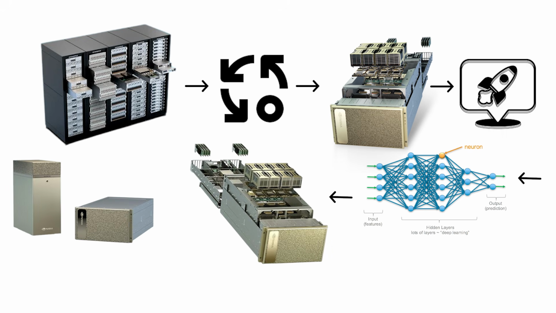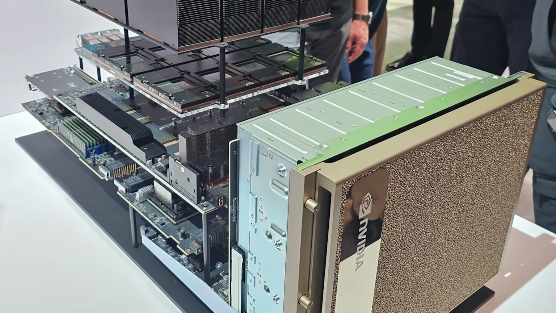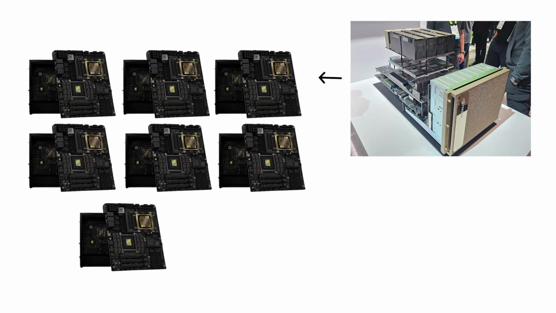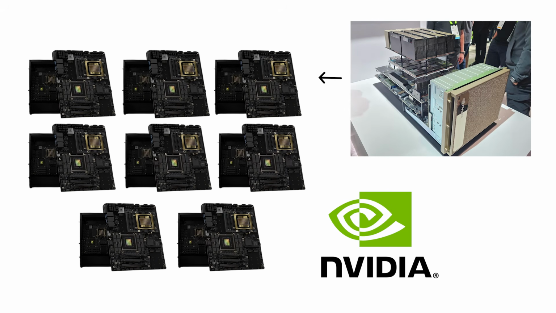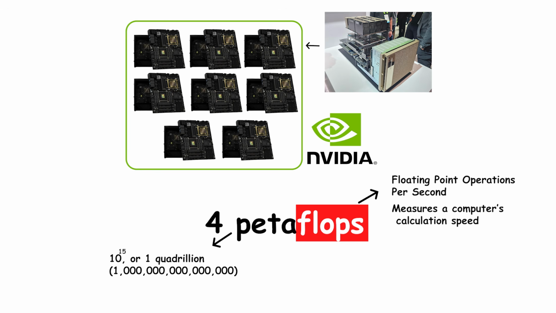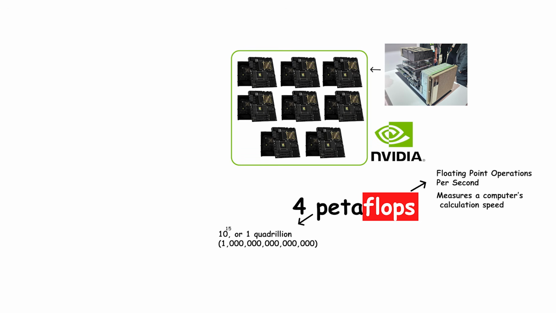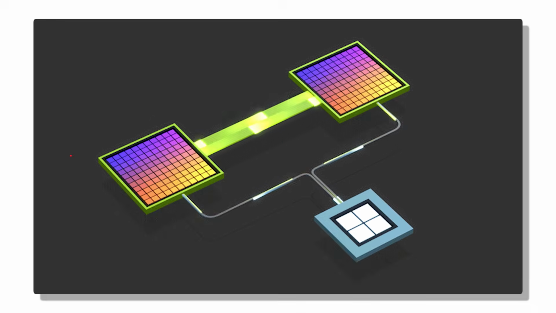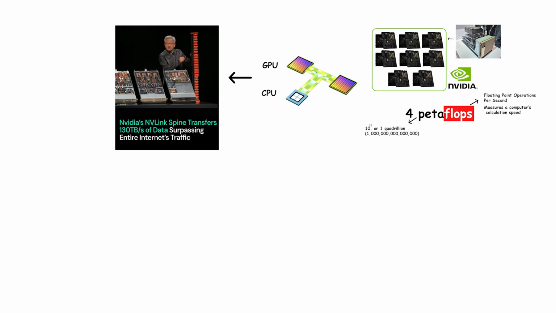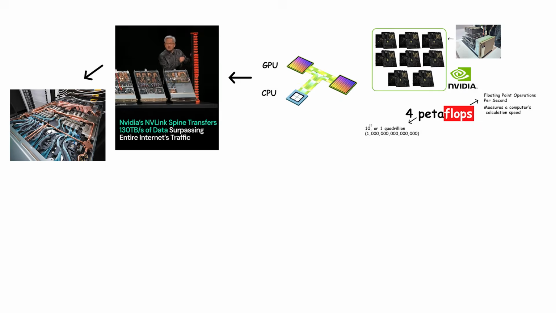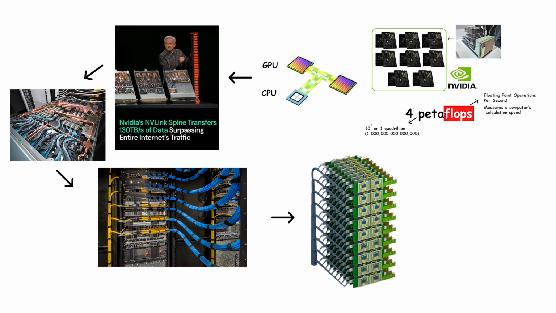Take Nvidia's DGX systems, for example. A single DGX H100 rack contains 8 of NVIDIA's most advanced GPUs, each one capable of up to 4 petaflops of AI performance. They communicate through NVLink, a high-speed fabric that moves data between GPUs faster than RAM can blink. Add in terabytes of memory, liquid cooling loops, and fiber connections, and you get a machine that can train a billion-parameter model before lunch.